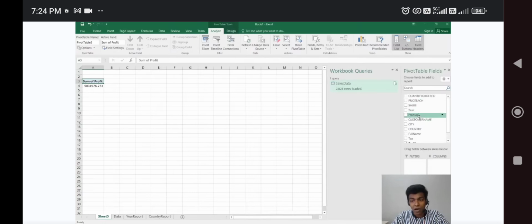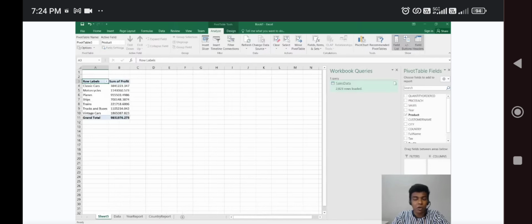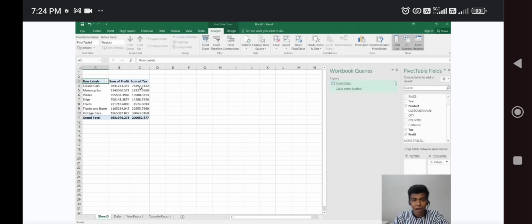Okay, so let us put product. Based on the product, if you want to segregate: classic cars, motorcycles, planes, ships, trains, trucks, and vintage cars. Based on the product, I'm going to obtain the sum of profit, and then tax also. Okay, I'm going to add that. If you want to add a kind of percentage also, that can be done.